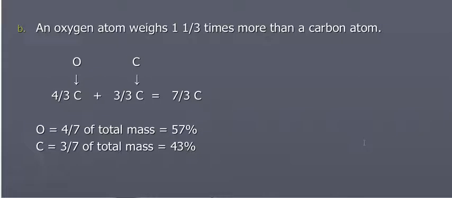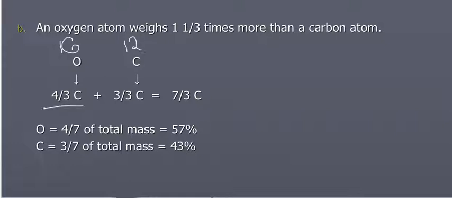An oxygen atom weighs 1 1/3 times more than a carbon atom. Go back to the periodic table. Oxygen has a mass of 16. Carbon has a mass of 12. So that's where we get 1 1/3 times that of a carbon atom.